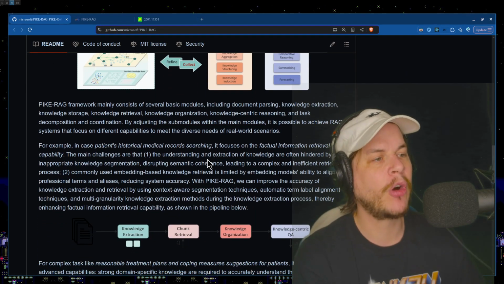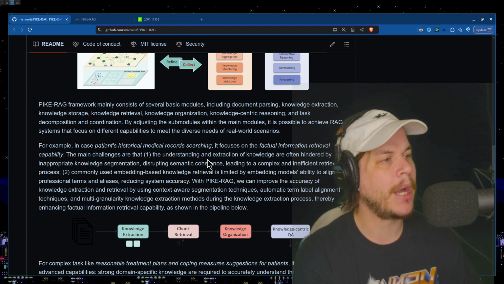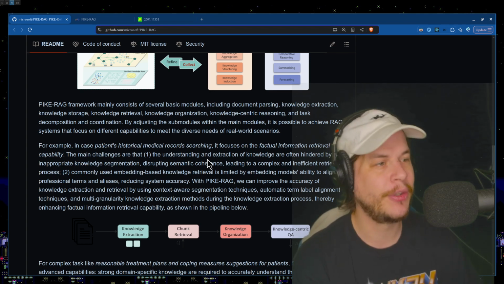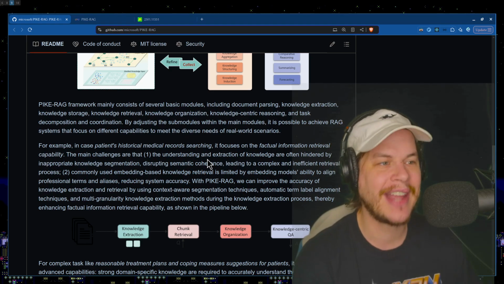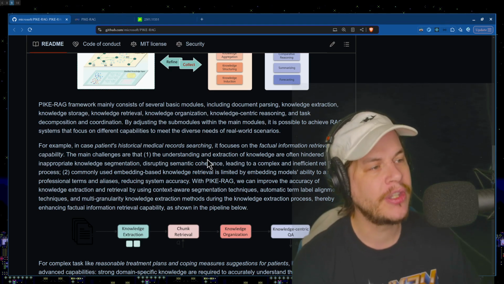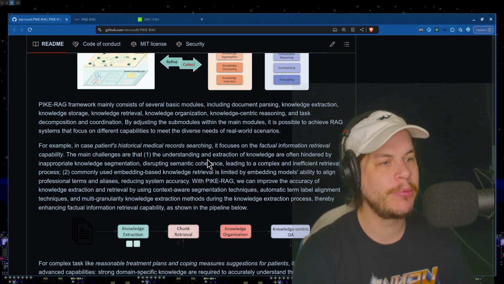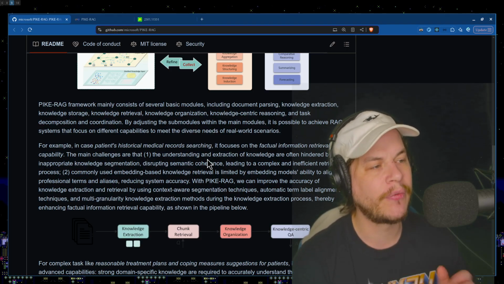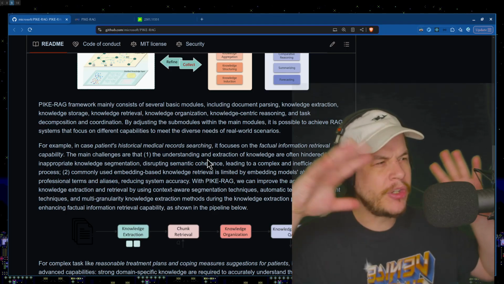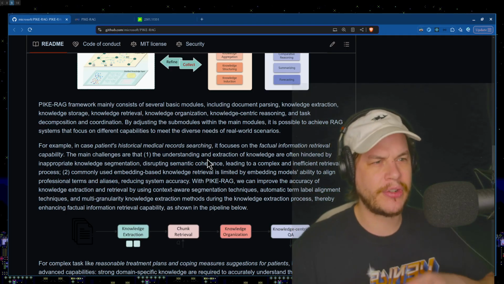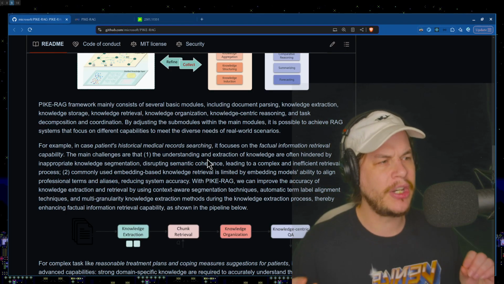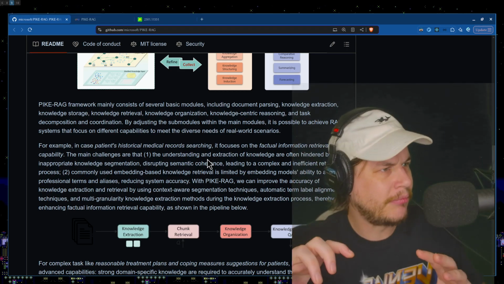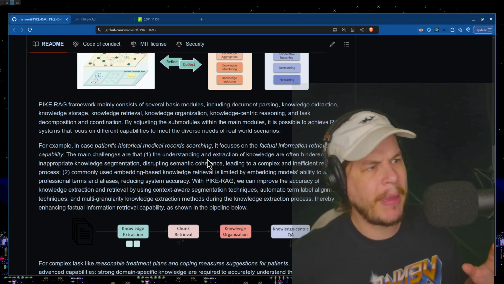So the PIKE-RAG framework consists mainly of several basic modules, including document parsing, knowledge extraction, knowledge storage, knowledge retrieval, knowledge organization, knowledge-centric reasoning, and task decomposition and coordination. By adjusting the submodules within the main modules, it's possible to achieve a RAG system that focuses on different capabilities to meet the diverse needs of real-world scenarios. Okay, so there's a bunch of modules. These modules, parsing, knowledge extraction, storage, etc. These modules can be adjusted within the main module. They could be in different ways to make them better.